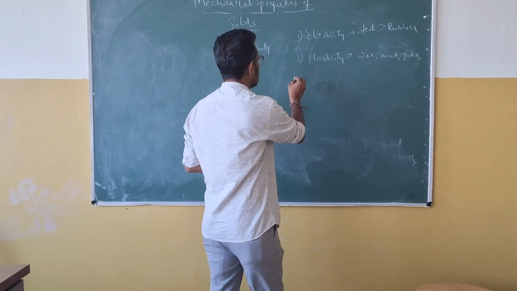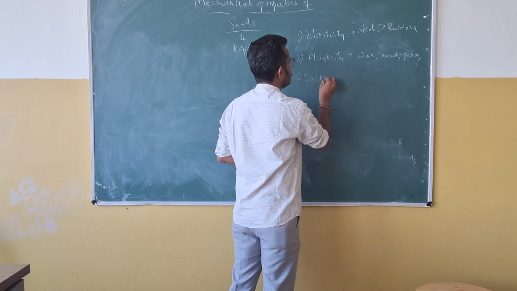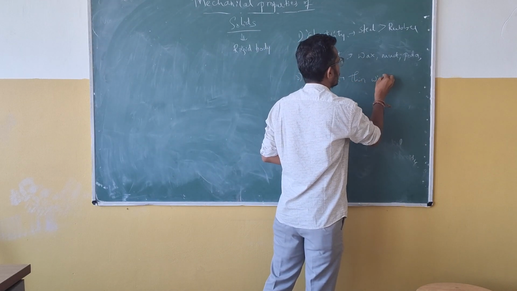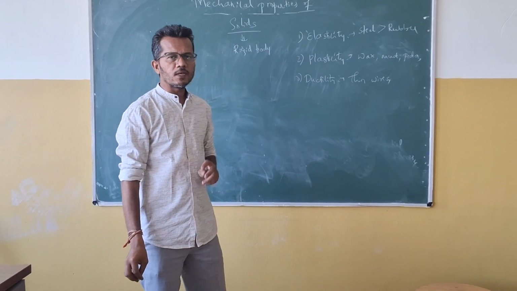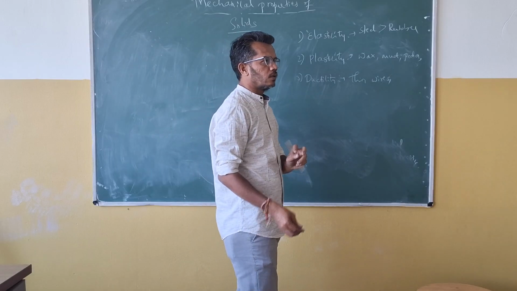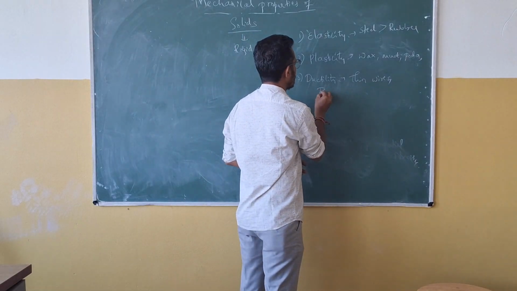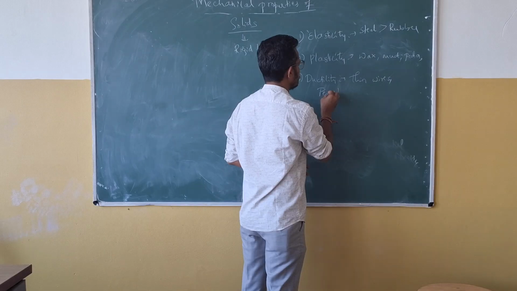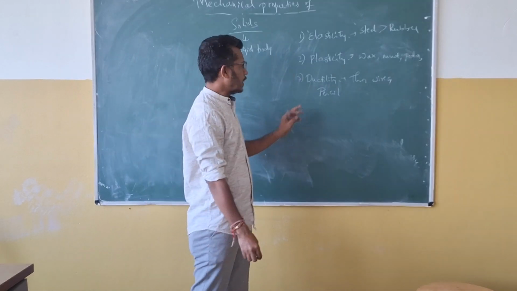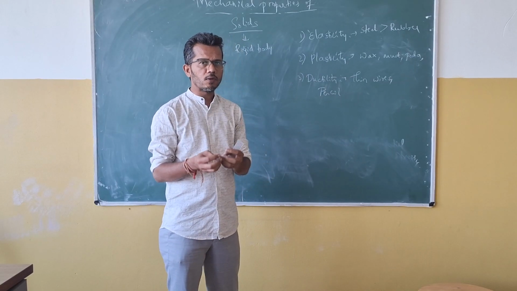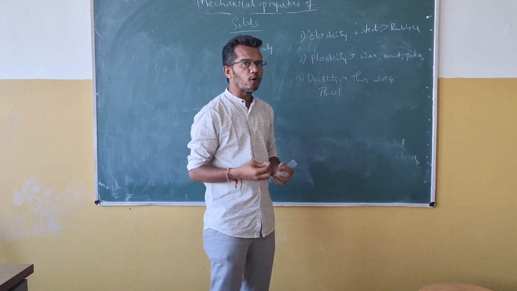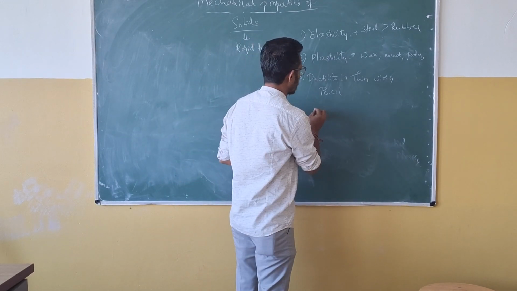Next comes ductility. In ductility, we can make solids into thin wires. So this is ductility. For example, the pencil we use, which is made of wood, shows ductile nature. Ductility also shows one property: before breaking, it gives some crack sound, and it forms a neck before breaking of the material.